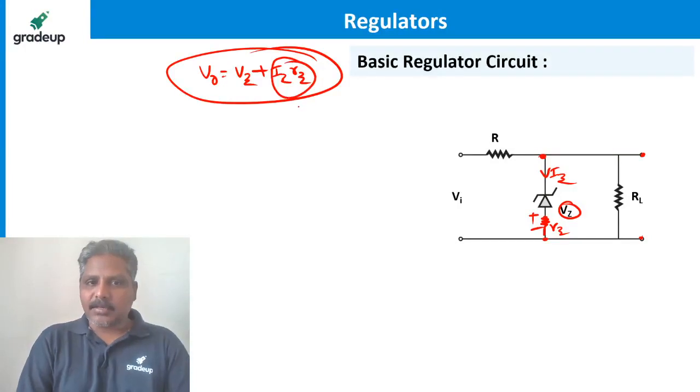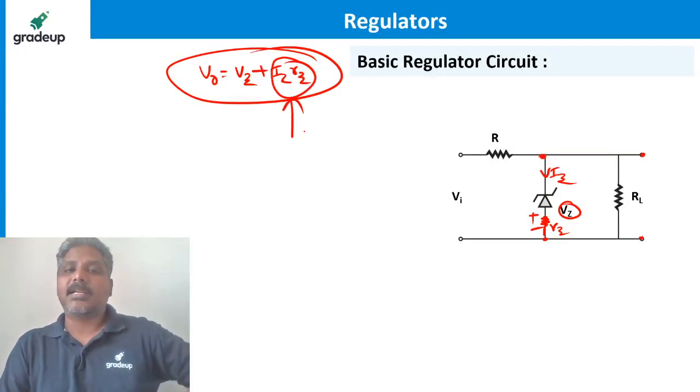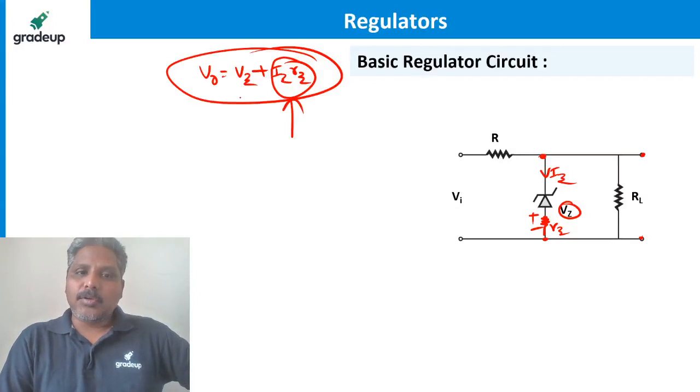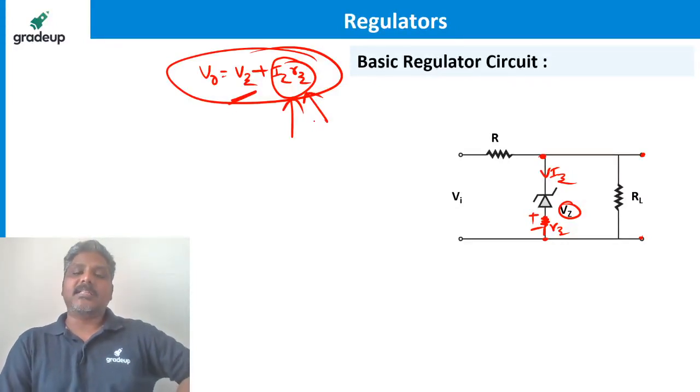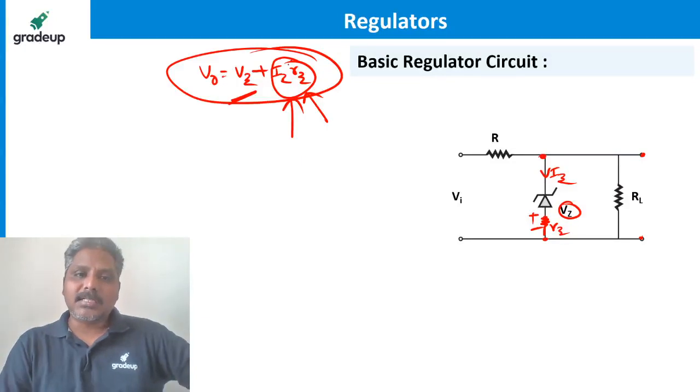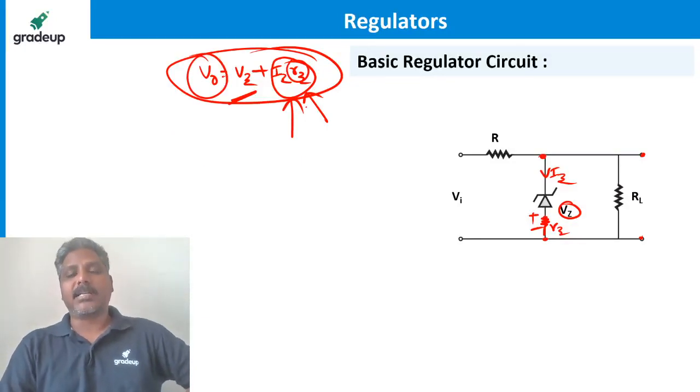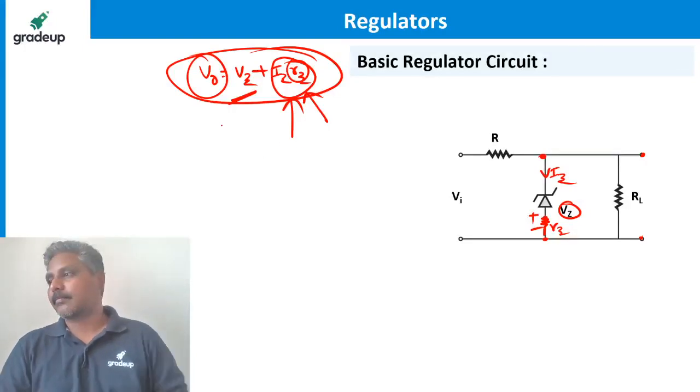This is in fact the drawback of the Zener regulator. Practically, you are not exactly getting a constant voltage, you are getting a slight variation in the voltage. Because the Rz value is very small, the variation in output voltage is also very small. It is not exactly constant.